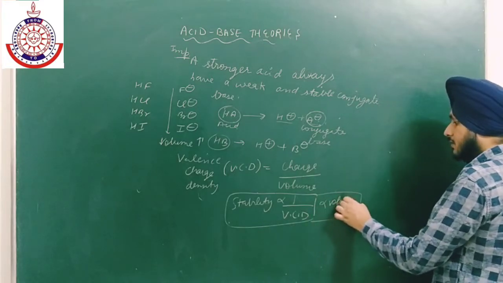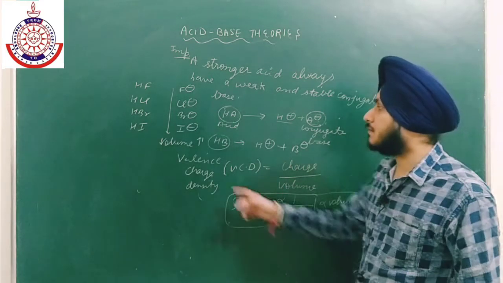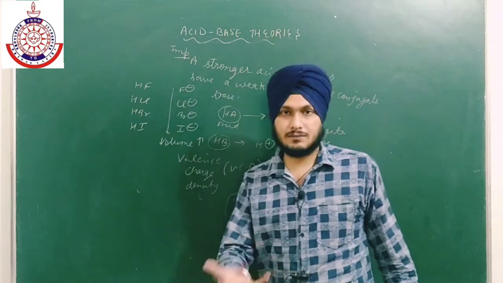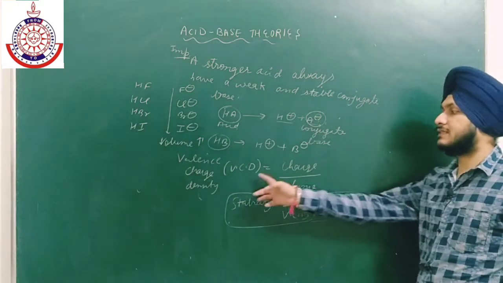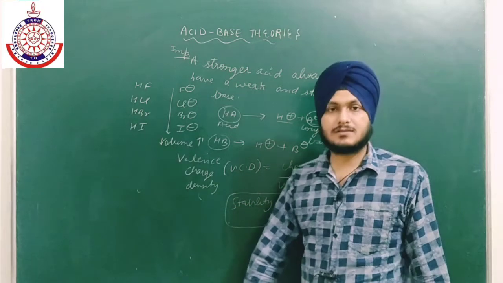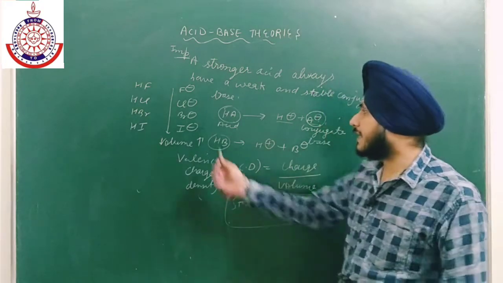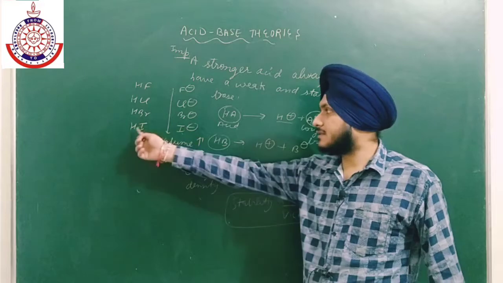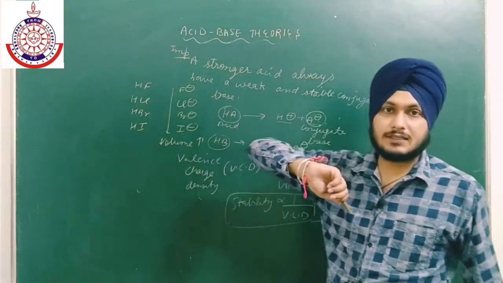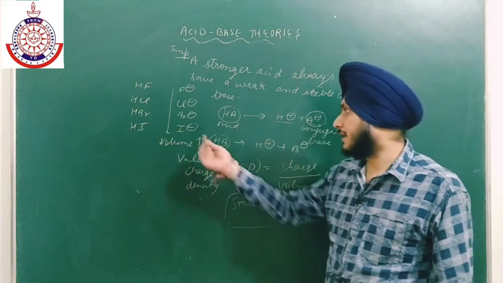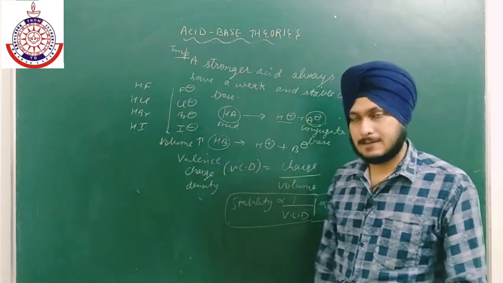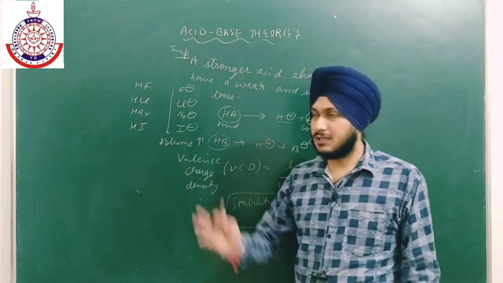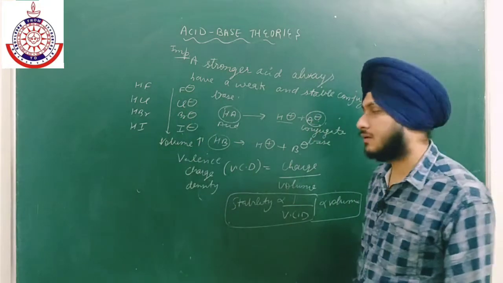The more the volume, the more the stability. So as we go from top to bottom, I negative has the largest volume, so its VCD is the lowest and its stability is the highest. Similarly, if I negative is the most stable, then its conjugate acid is the strongest. So this is the trend when we go down a group.